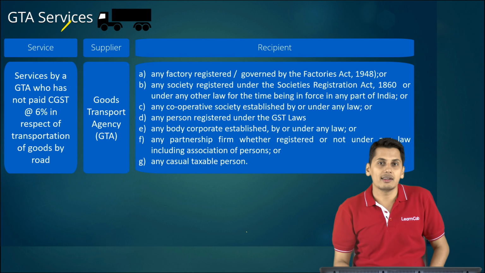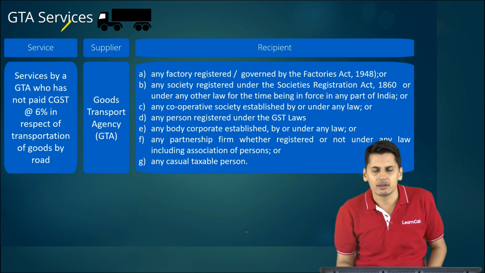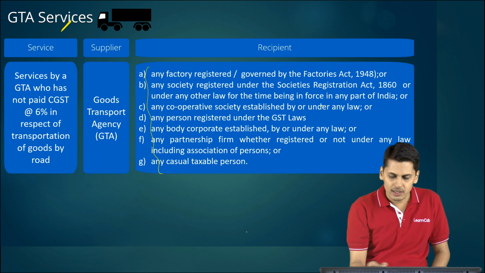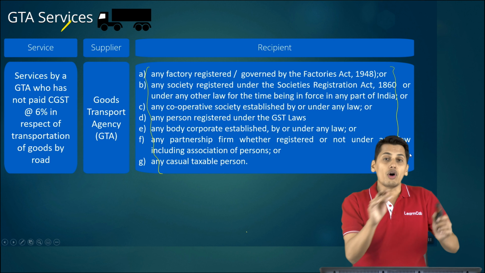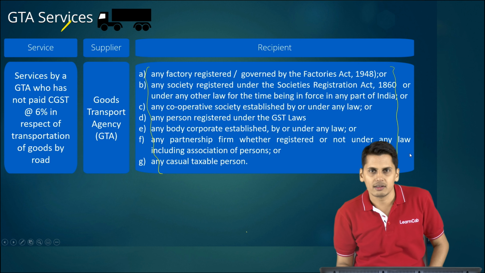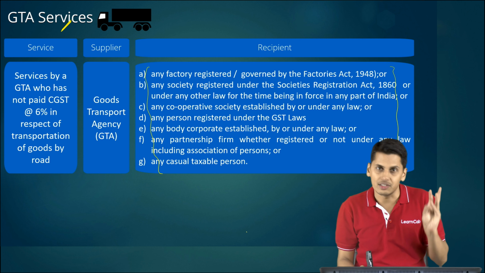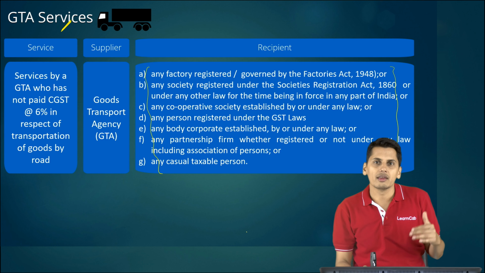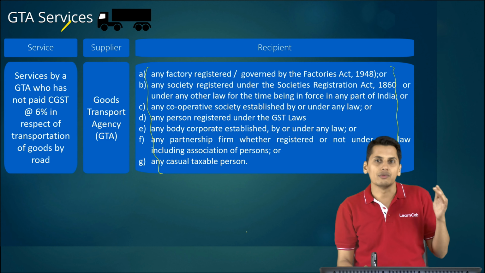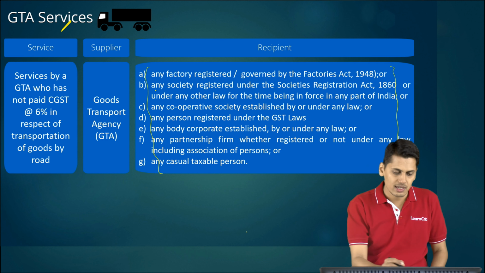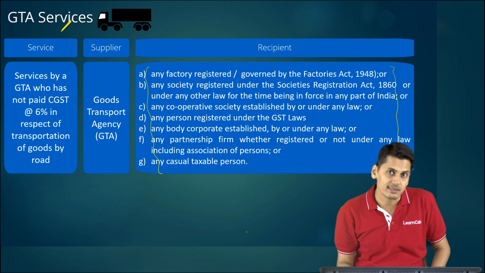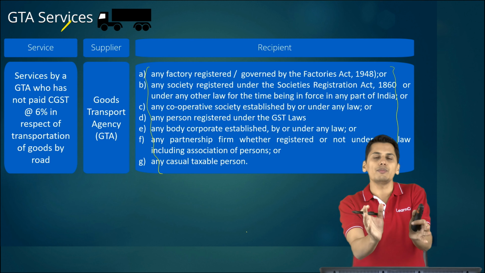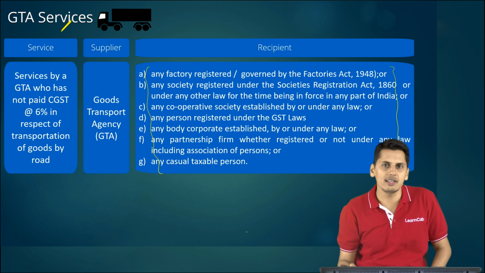The services are transportation of goods by road. Who is the service recipient? The service recipient is any of these specified persons. If all these criteria are satisfied, that means the supplier of service is a GTA who has not opted for 12% under forward charge, the services are transportation of goods by road, and the recipient of service is one among these specified persons, then these specified persons who are the recipient of services are liable to pay GST under reverse charge mechanism.